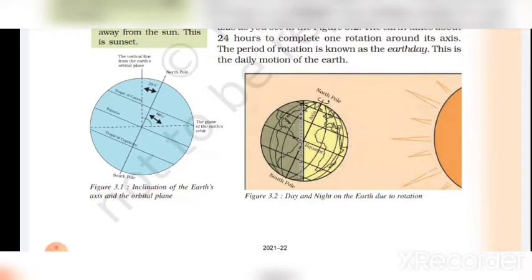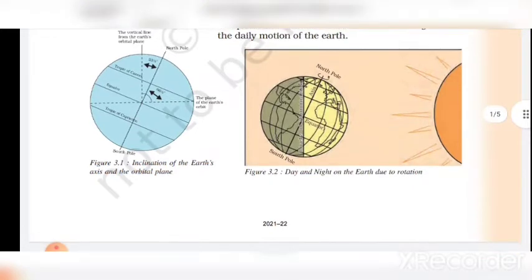Figure 3.1. Inclination of the earth's axis and the orbital plane. Tropic of Capricorn, equator, Tropic of Cancer, 23.5 degrees, 66.5 degrees, the plane of the earth's orbit, South Pole, North Pole, the vertical line from the earth's orbital plane. Figure 3.2. Day and night on the earth due to rotation. North Pole, South Pole, circle of illumination, equator, axis.